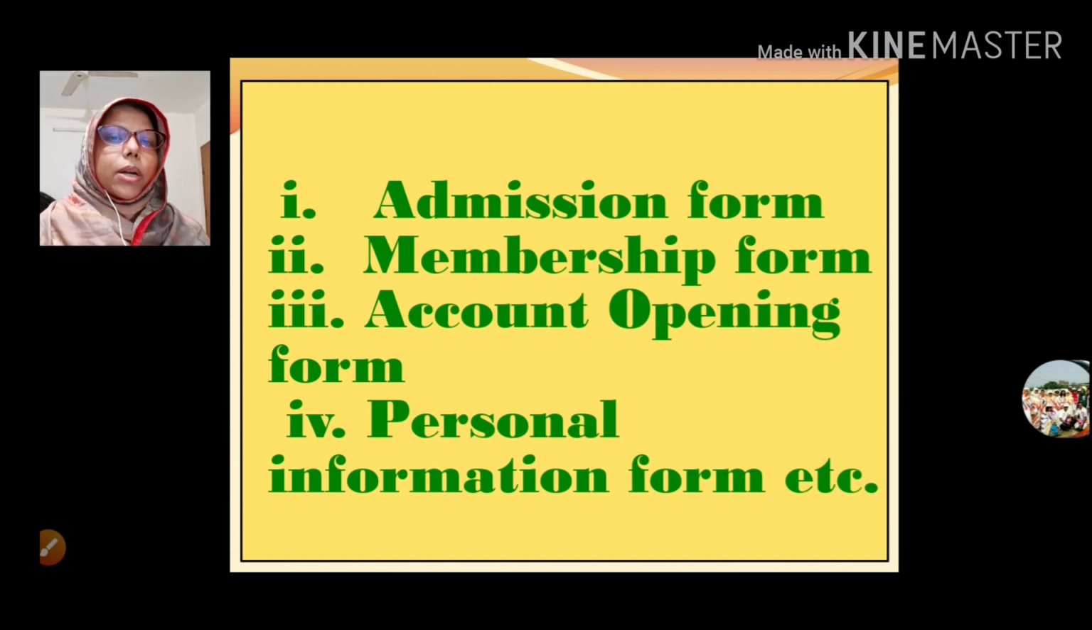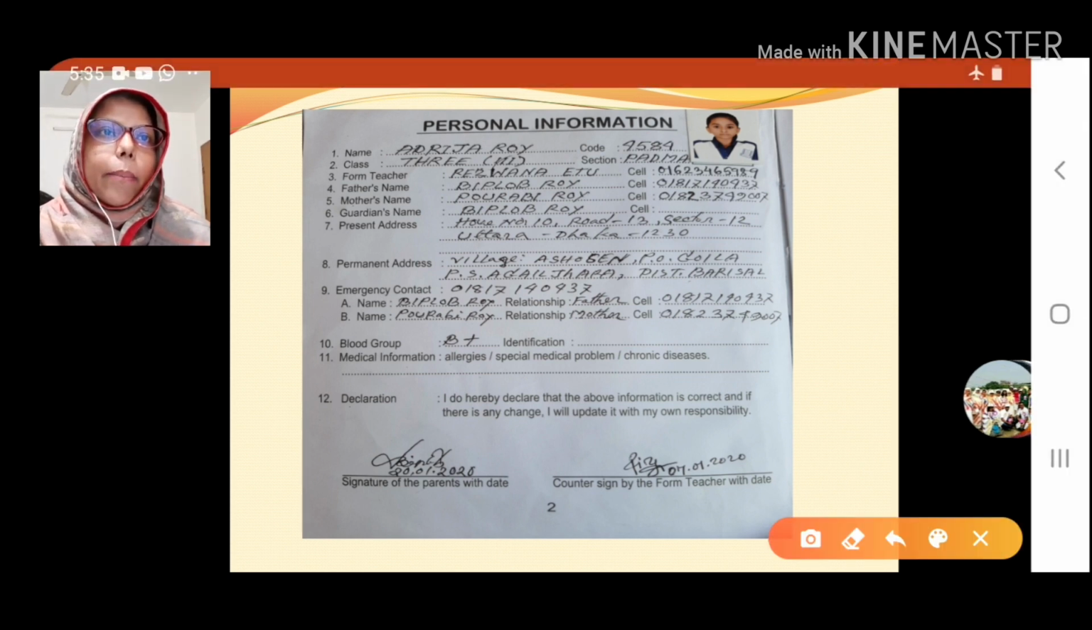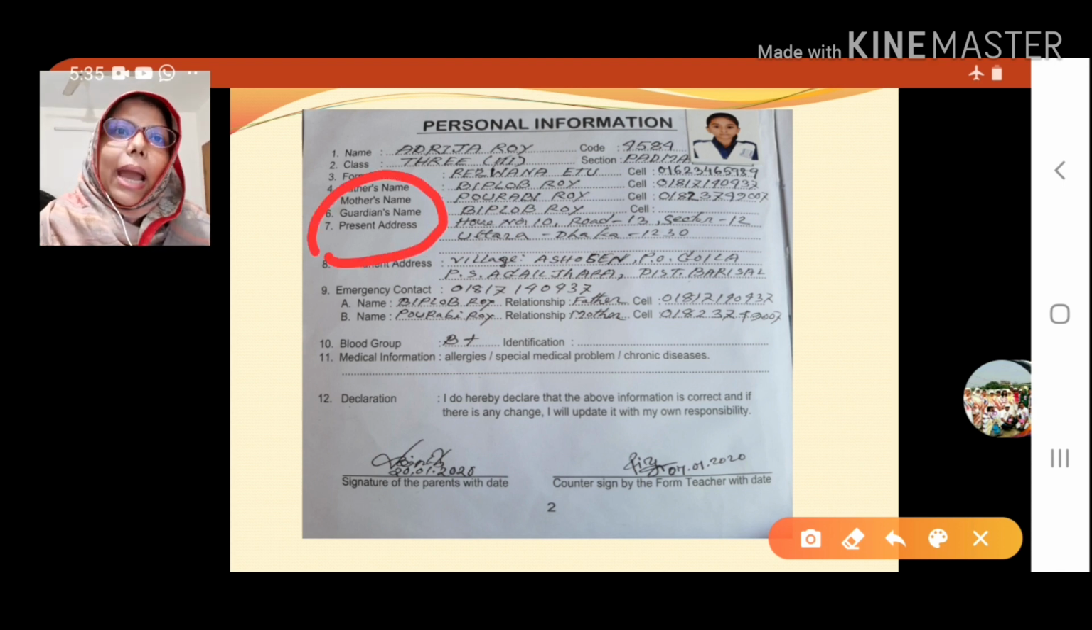Then personal information form. Already you know the personal information form. I will show you. Look, in your diary, on the front page, you already fill up that page. Here: name, code, class, section, your parents' information and your present address. All the things are written here, and you already fill it up by yourself.